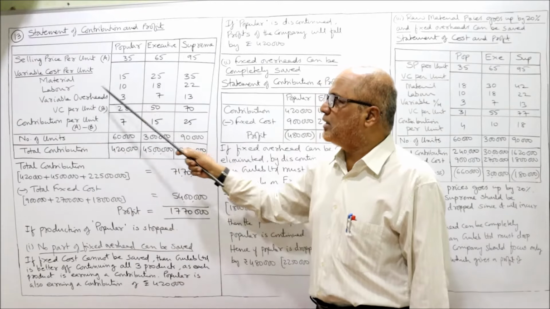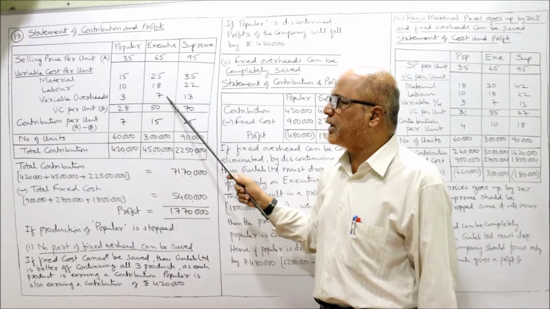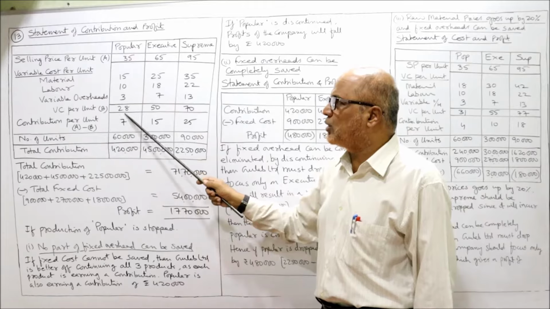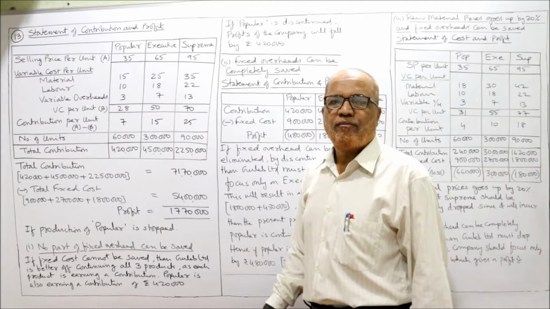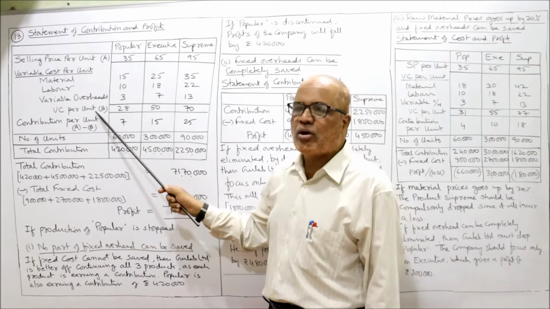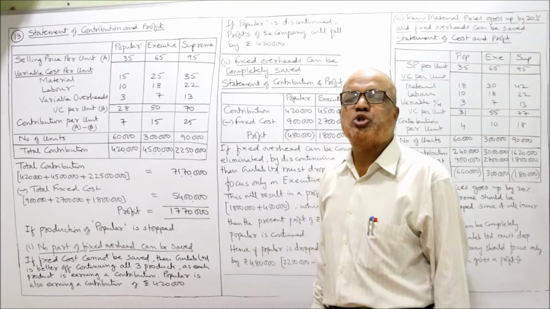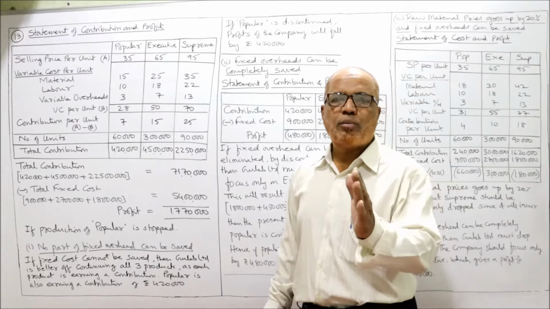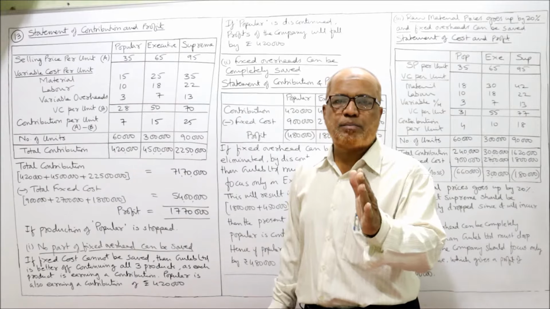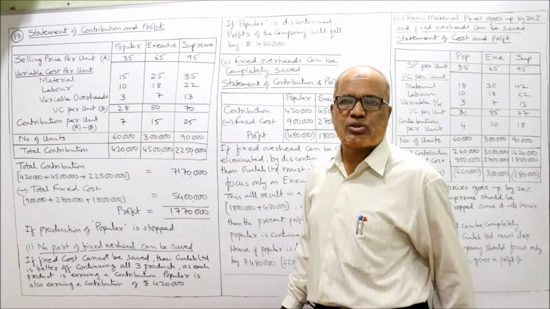The material per unit, labor per unit, variable overhead per unit. Add up. Variable cost we got 28, 50, 70. We got the selling price, we got the variable cost. Easily we can find out the contribution per unit. So contribution per unit is selling price per unit minus variable cost per unit.